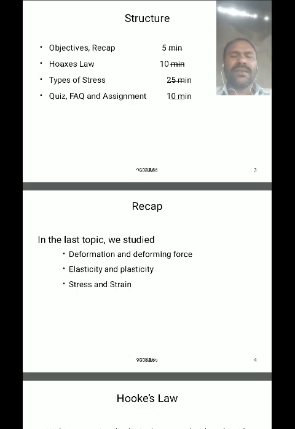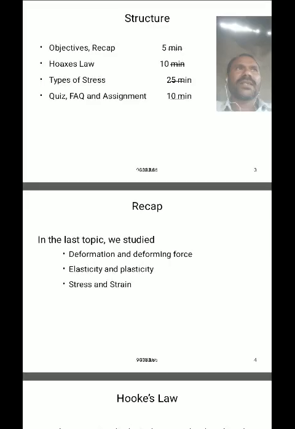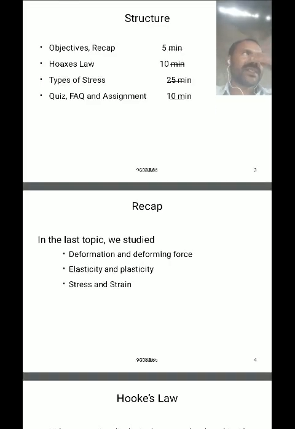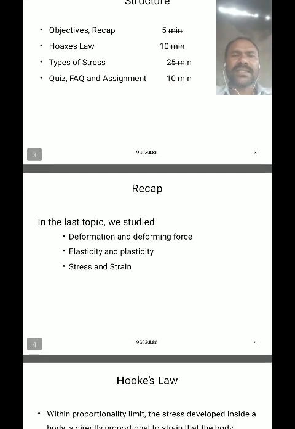So first of all, what does deformation mean? Deformation is said to be a change in the structure and size of a body. The changes may occur when a body undergoes a physical change. The changes in structure, size and shape of a body are called deformation.